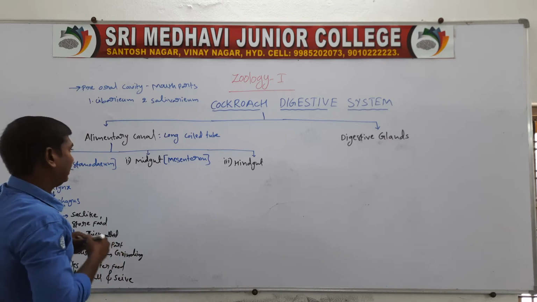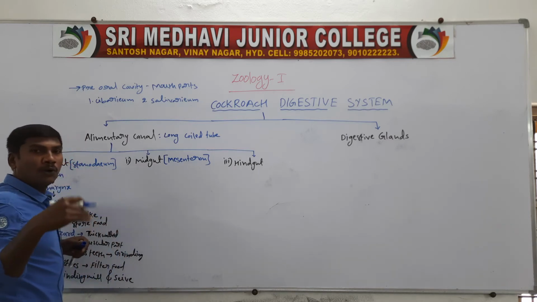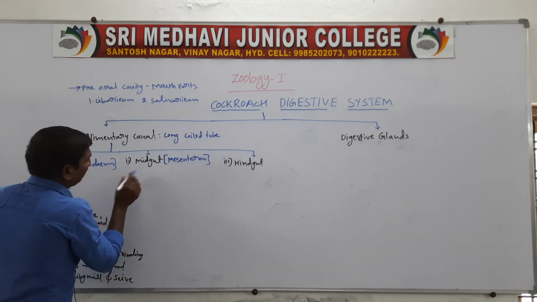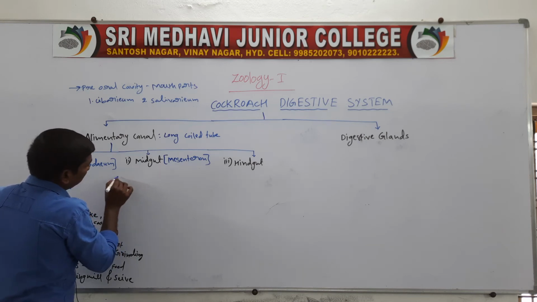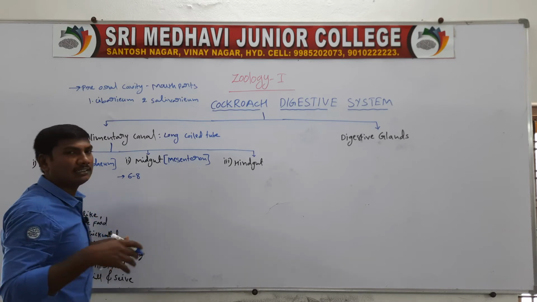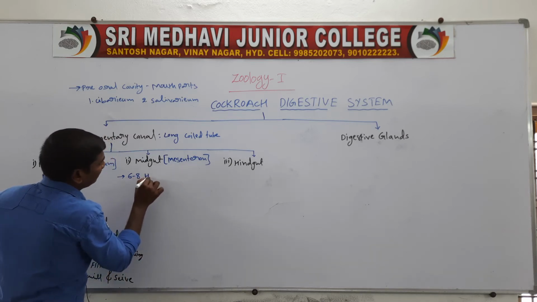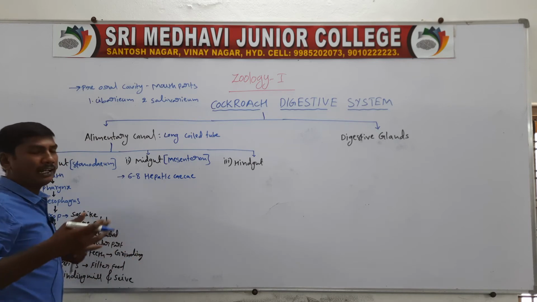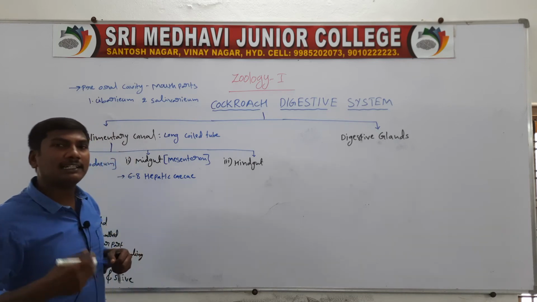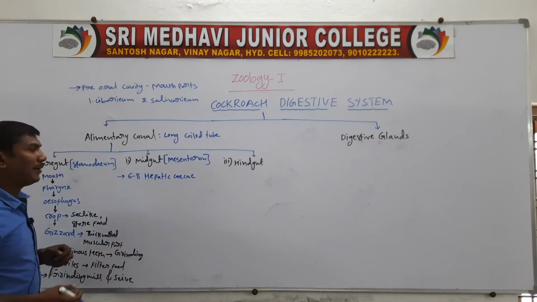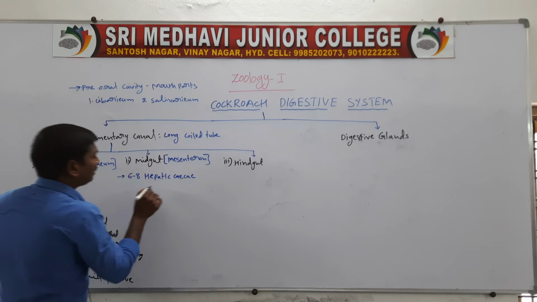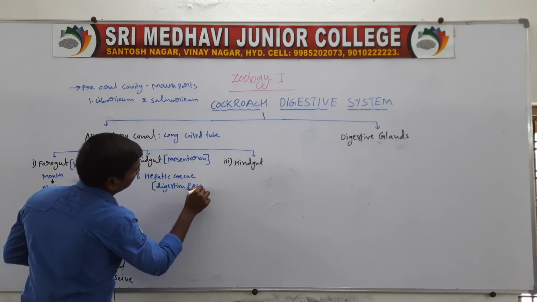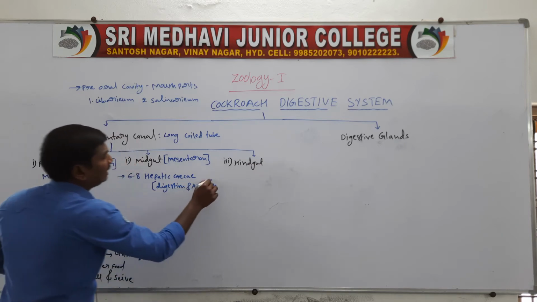In this region there are 6 to 8 finger-like structures. How many? 6 to 8 finger-like structures, called the hepatic caeca. These help with digestion and absorption.